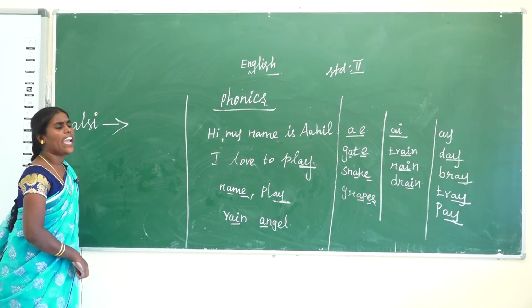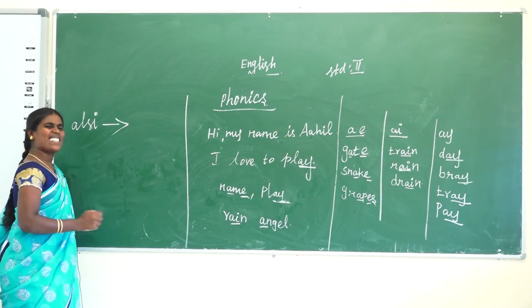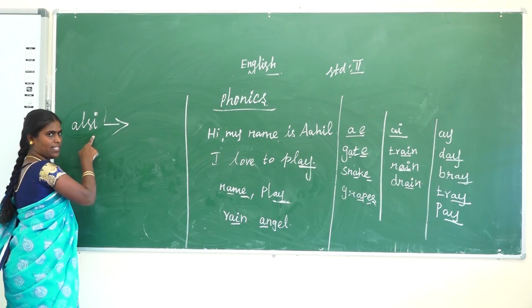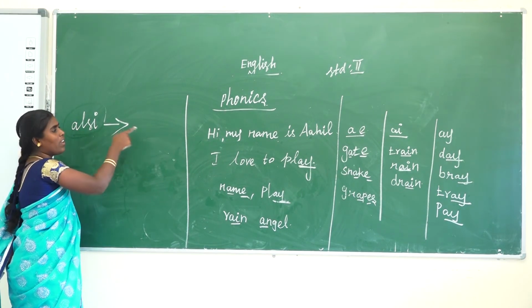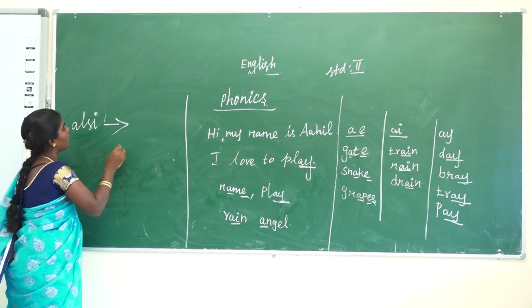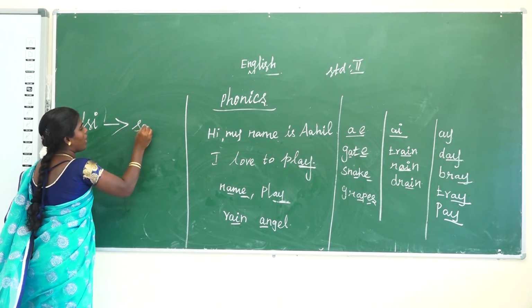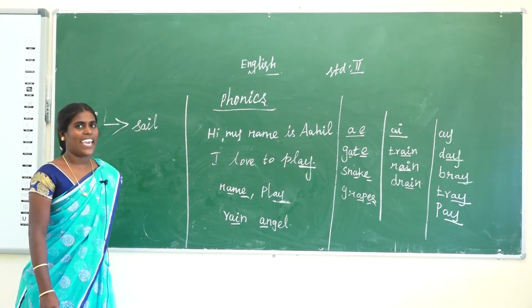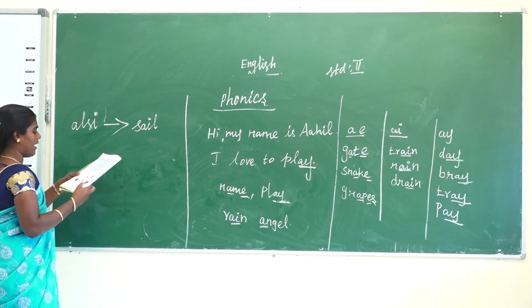What is the word we get? What is the first letter? Some word is inside. You make it and you will get the correct word. Okay, what is the word? S-A-I-L. Sail.